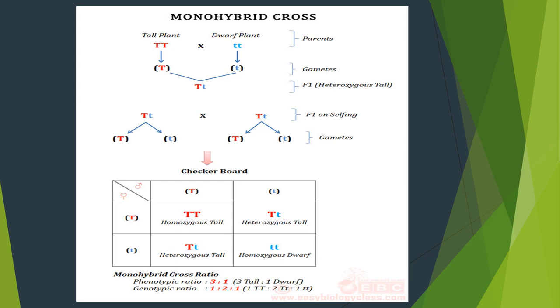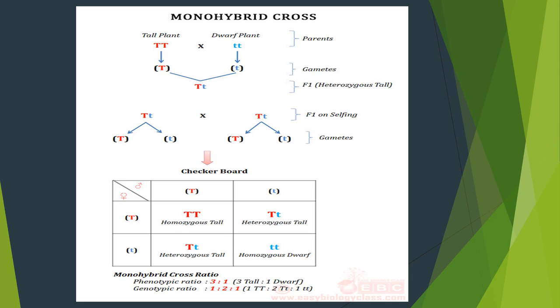Now we are going to do reproduction here. While doing reproduction, gametes are formed. During the formation of gametes, only one of the alleles from the parent is transferred to the offspring. That's why from the two capital T, only one capital T is transferred, and from the two small t, only one small t is transferred.